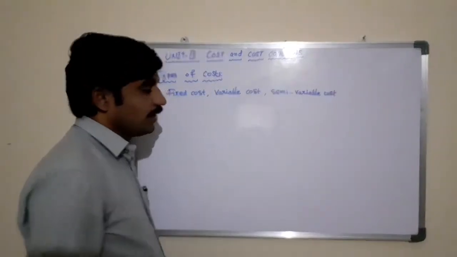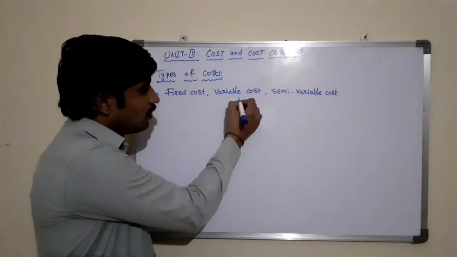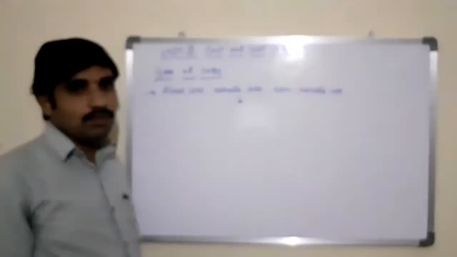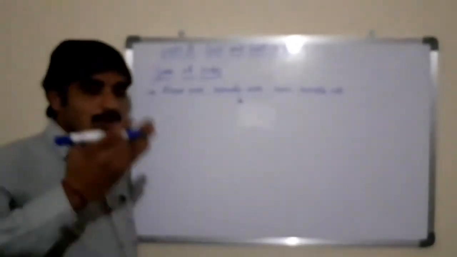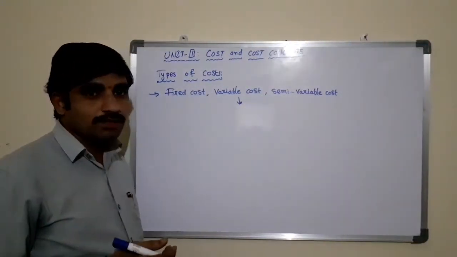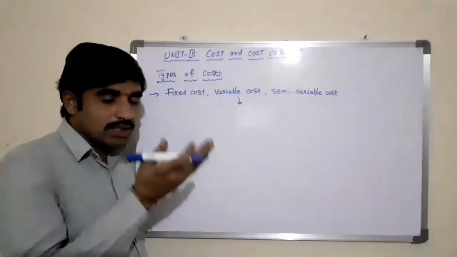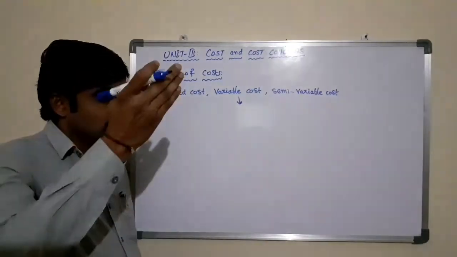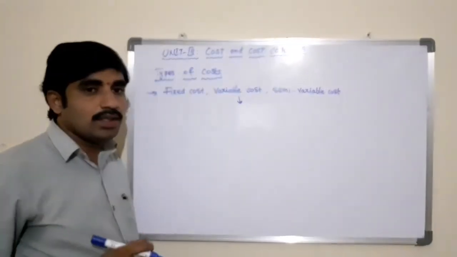And coming to the variable cost. Variable cost is the cost which will change according to the level of production. As the volume of production increases, the variable cost will also increase. If you reduce the volume of production, the variable cost will also decrease.